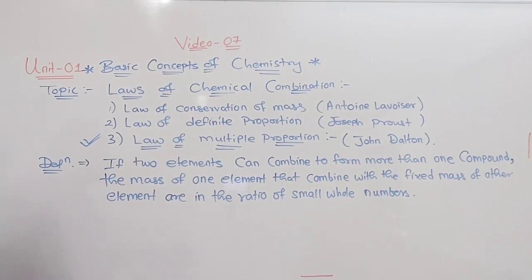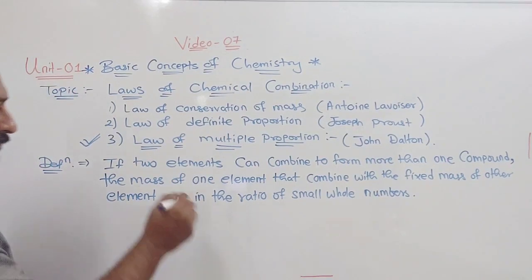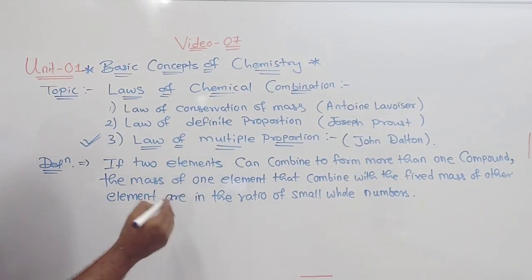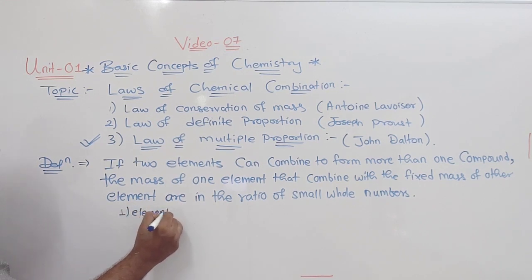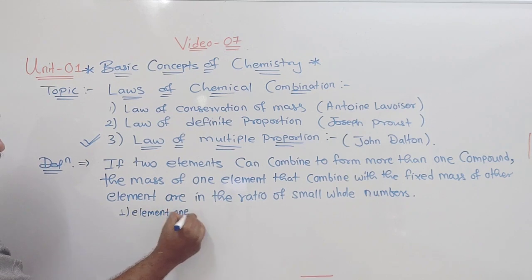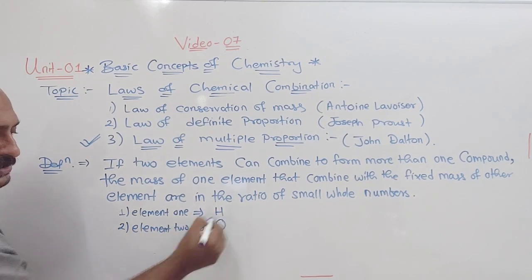See, now the example: if two elements, element 1, I will take it as hydrogen, element 2 is oxygen.